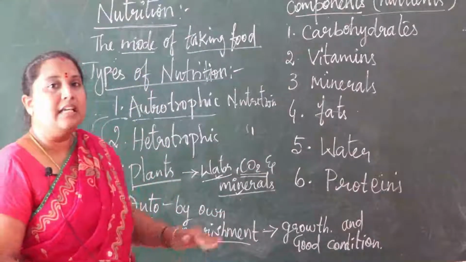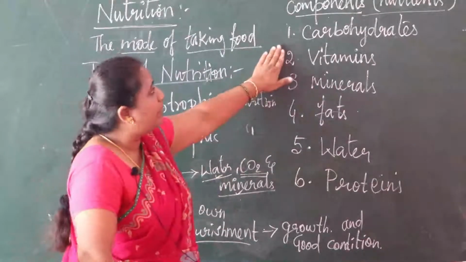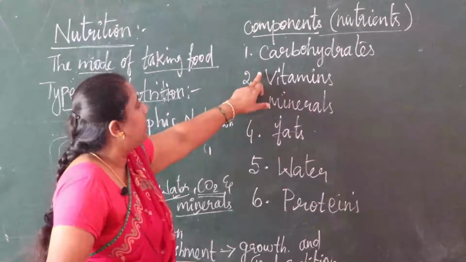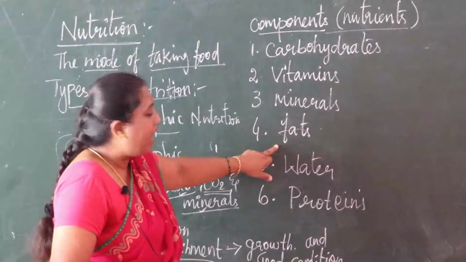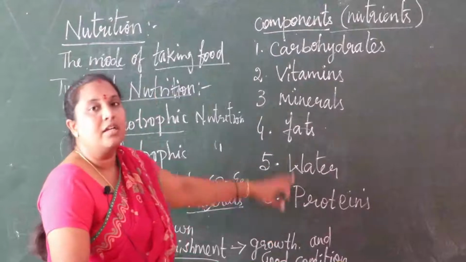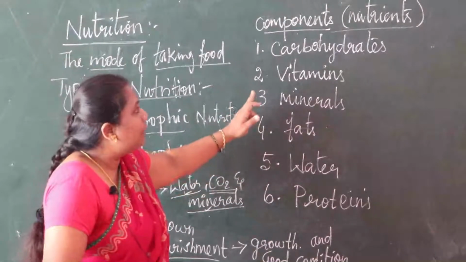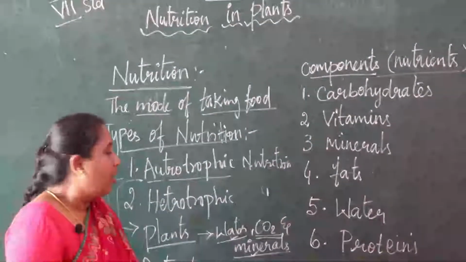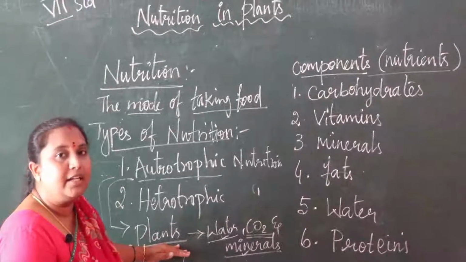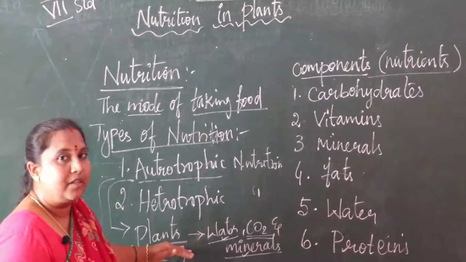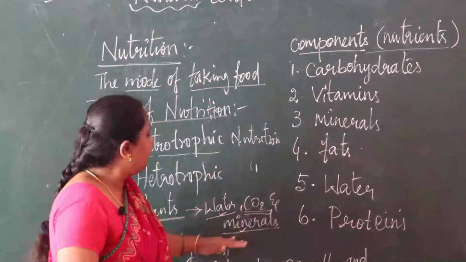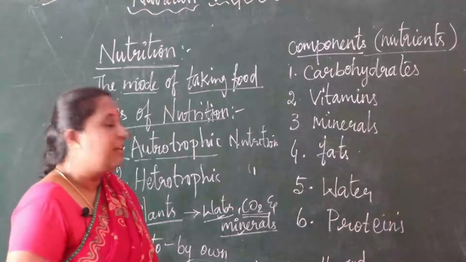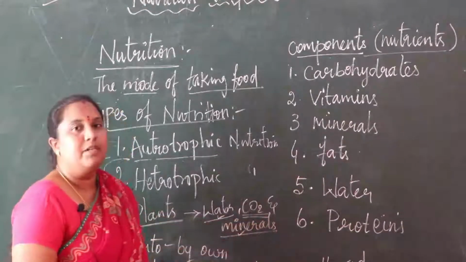Here we can see so many questions. What are the components of food and what are the nutrients? What are the nutrients of food? Carbohydrates, vitamins, minerals, fats, water, proteins. These are all the nutrients of food. Then nutrition and mode of nutrition. Then how do the plants prepare their food from water, carbon dioxide and minerals, which are in their surroundings? Let us see how the plants get water, carbon dioxide and minerals.